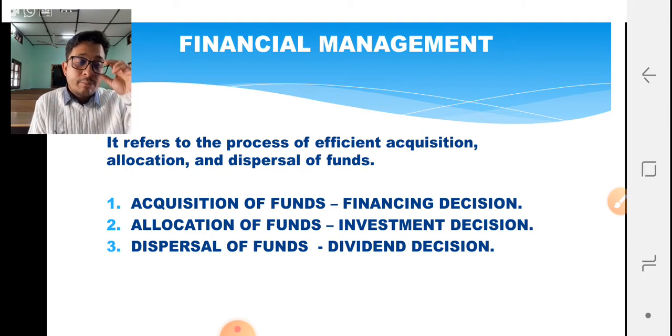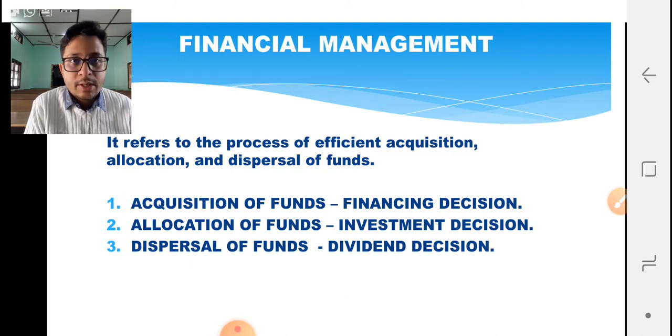Now the second important decision is your investment decision. In the first case we have decided who will finance us, and in the second case we need to decide, after we get the money, where we are going to deploy it, right? How are we going to utilize that amount of money? That will be discussed under your investment decision, right? Investment decision basically decides how successfully or how meaningfully we are going to allocate the funds into our business, right? That is the second decision.